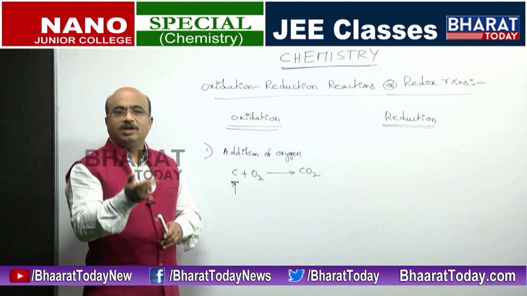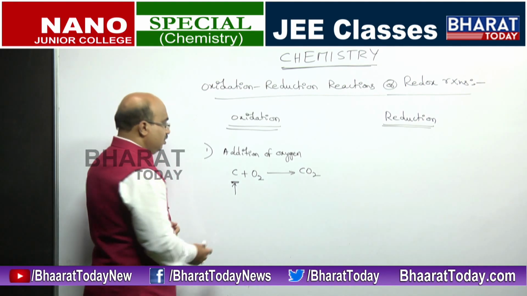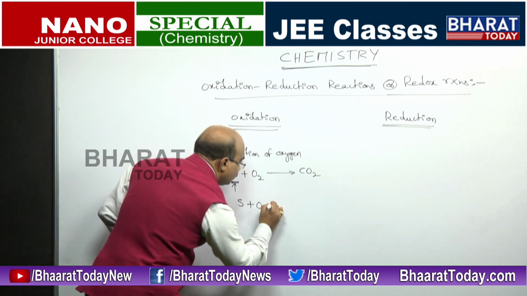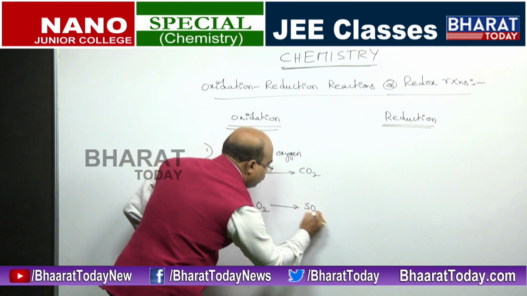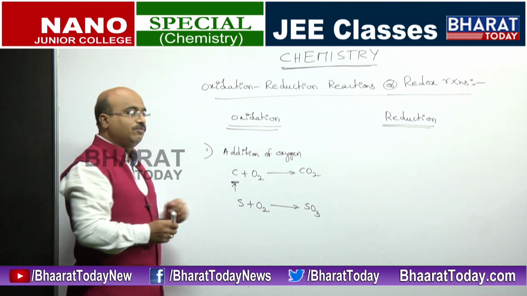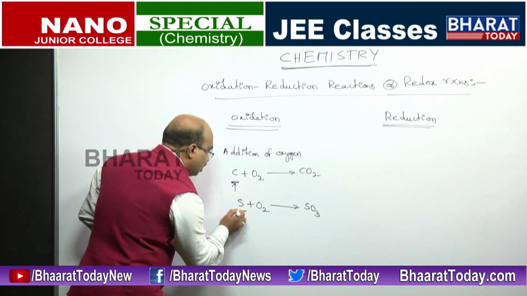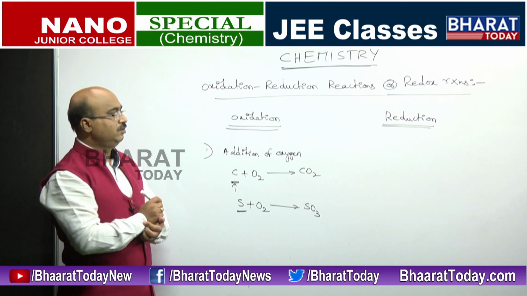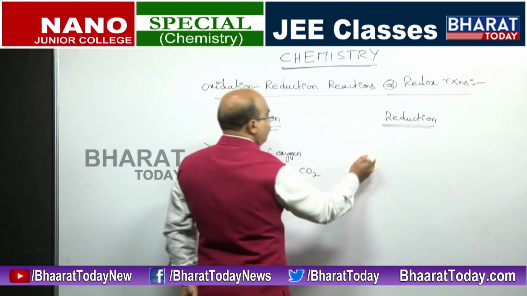So carbon is oxidized. And simply let us take one more equation, S plus O2 giving SO3. Here oxygen is added to sulfur, so we can say sulfur is oxidized. Clear?